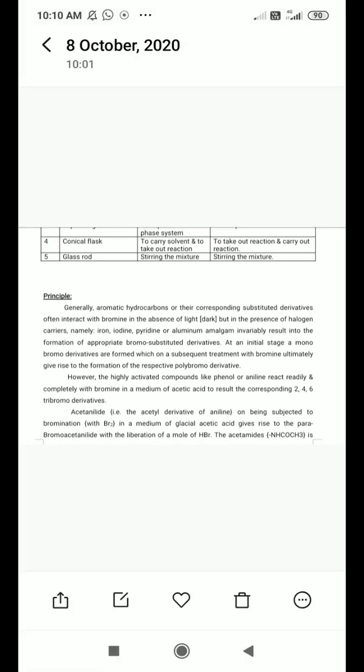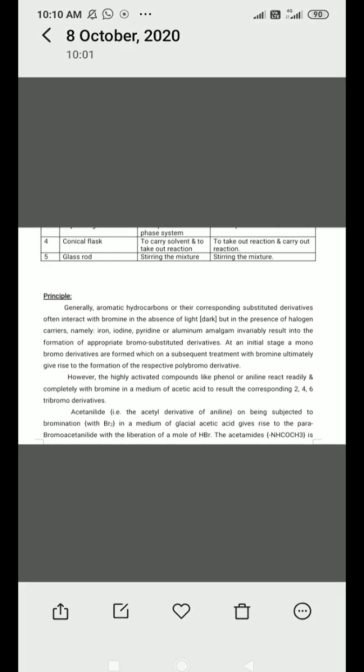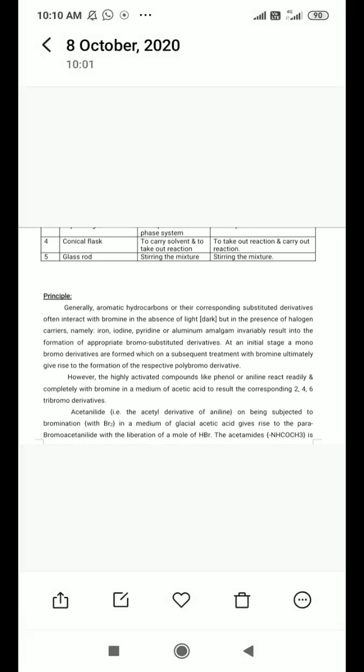However, highly activated compounds like phenol or aniline react readily and completely with bromine in a medium of acetic acid to give the corresponding 2,4,6-tribromo derivative. Why have they mentioned phenol or aniline, which are highly active?